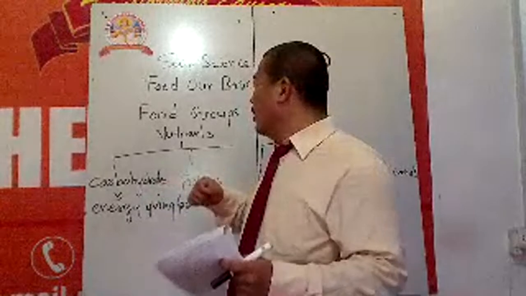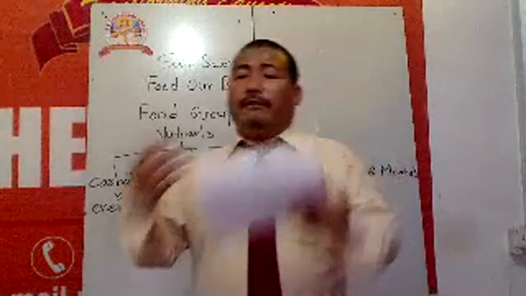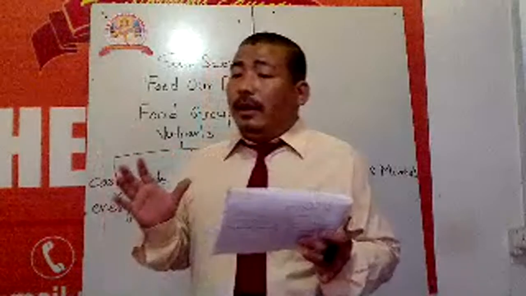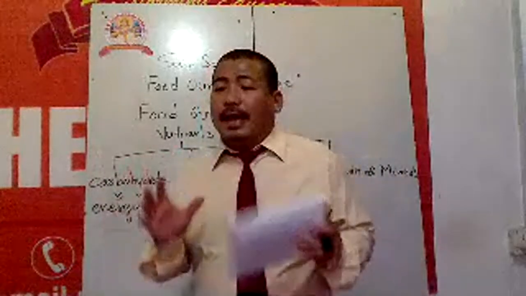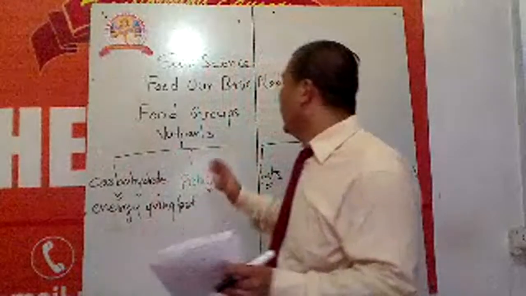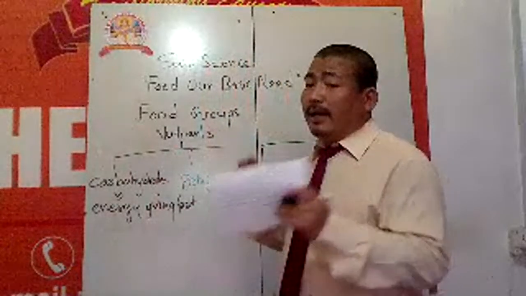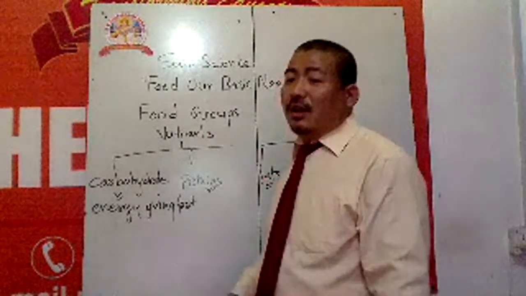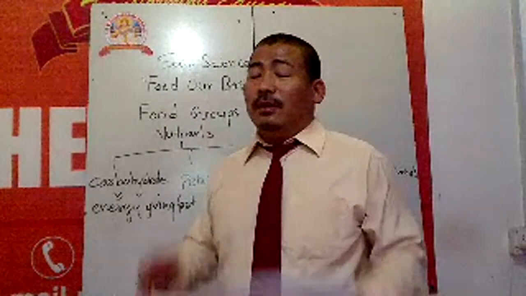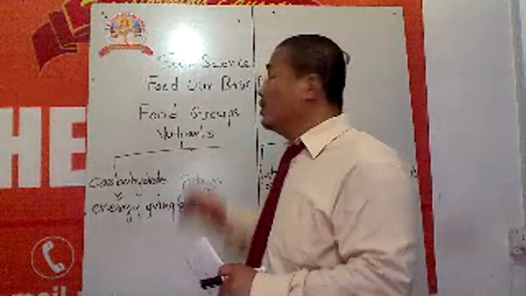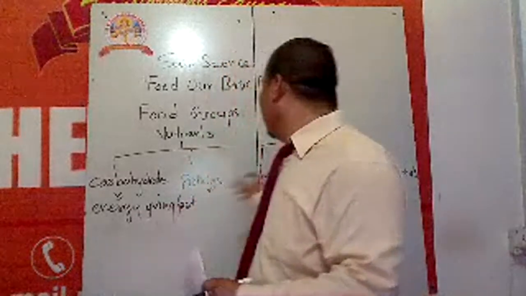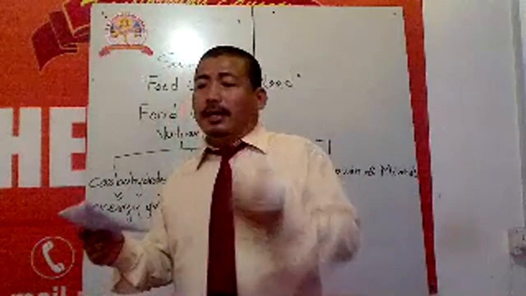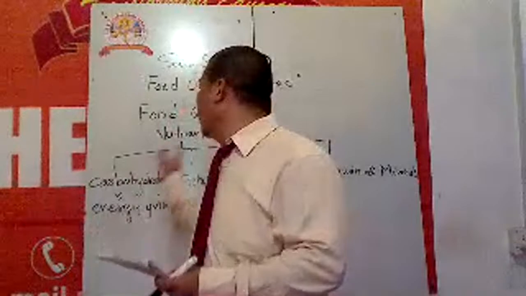We use lots of energy, and after using energy, if any carbohydrate is in excess, that is stored. Any kind of nutrient is stored, and it is converted into fat. And this fat is used when it is necessary. If there is a shortage of nutrients in our body, these fats help us the next time when we have a shortage.